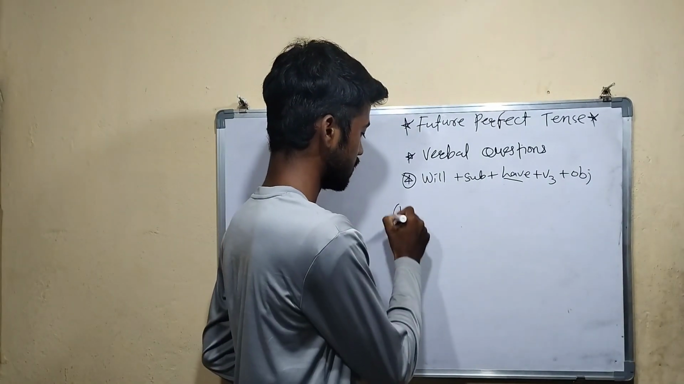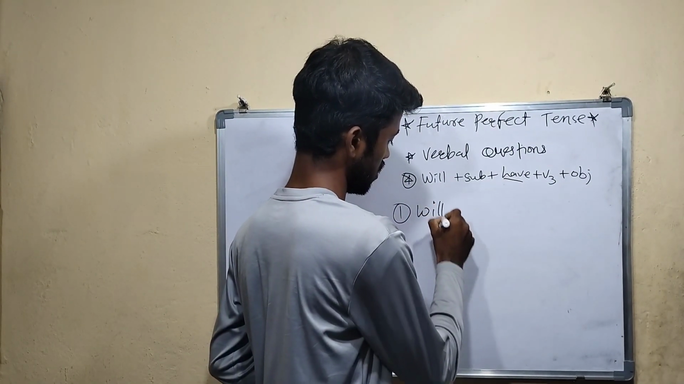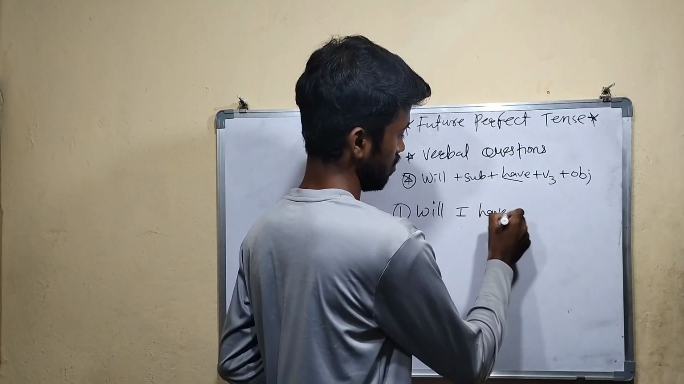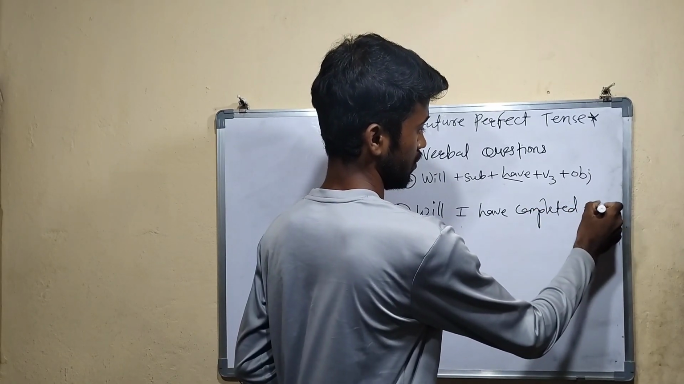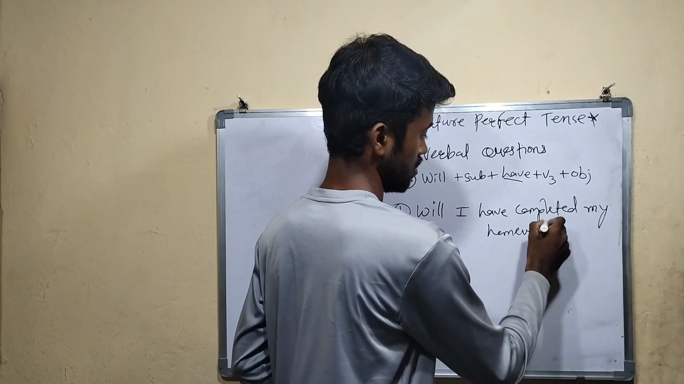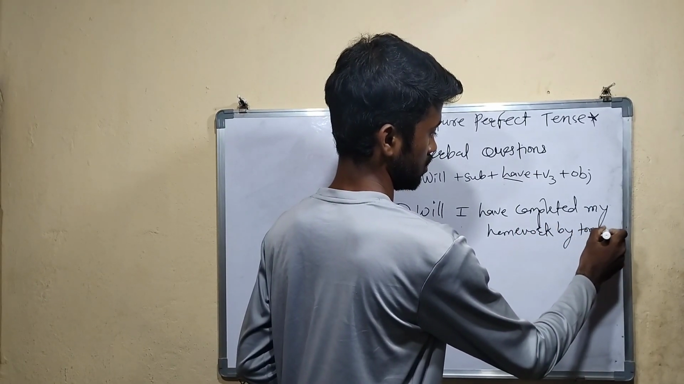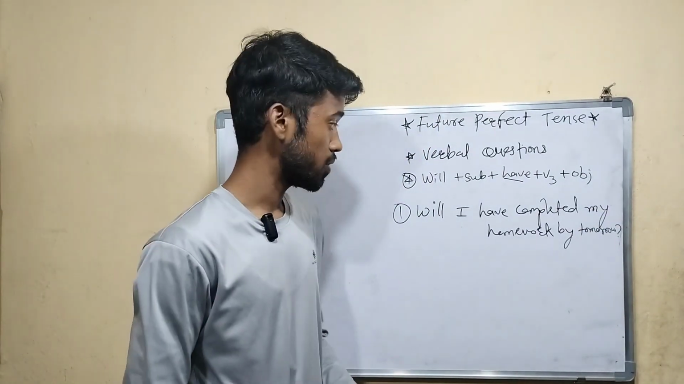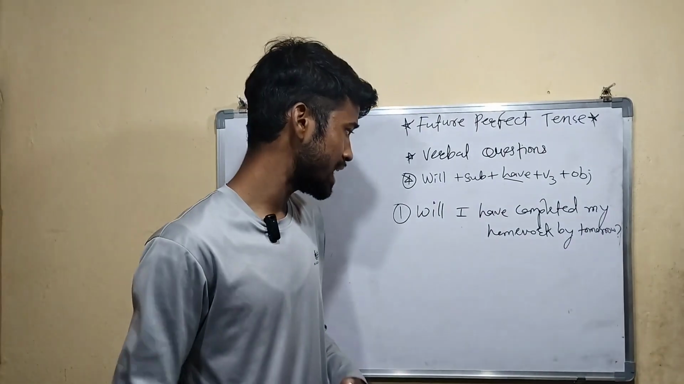So now let's see the examples. First example: Will I have completed my homework by tomorrow? Now this is a question. So this question we can answer in two ways, right? Because this is a verbal question, we can answer in a positive way and in a negative way.